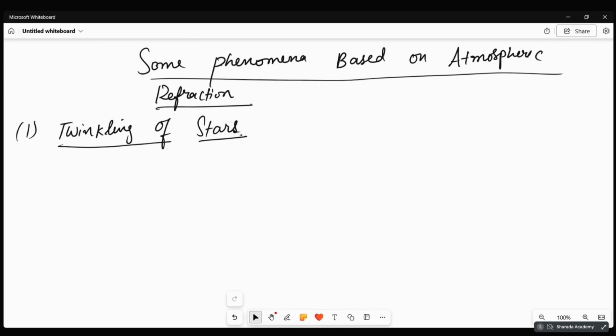From one point the amount of light is more, from another it is less. As it averages out, we don't feel the planets are twinkling, but we feel that stars are twinkling. Again, I repeat, the planets are for us.